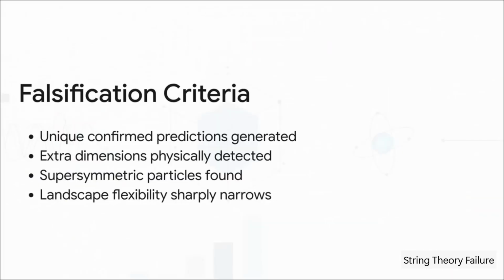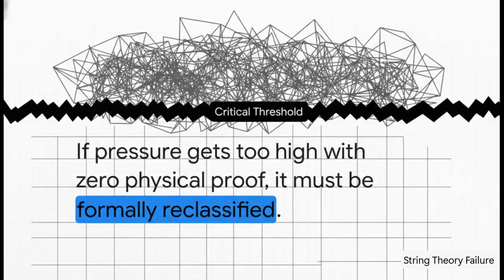But listen, for Kevin L. Brown's hypothesis to be valid science, it has to have falsification parameters, meaning we have to know exactly what would prove his diagnosis wrong. If string theory makes a unique prediction tomorrow, and we actually find extra dimensions or supersymmetric particles, boom, string theory works. The pressure resolves, and the THD failure diagnosis is proven completely false. However, if no physical proof is found, we hit what's called the critical threshold. If the structural pressure gets too high with zero physical proof, string theory has to be formally reclassified. It loses the title of a physical theory of our universe. It gets demoted to just a useful mathematical framework.